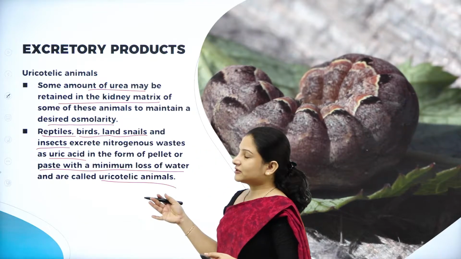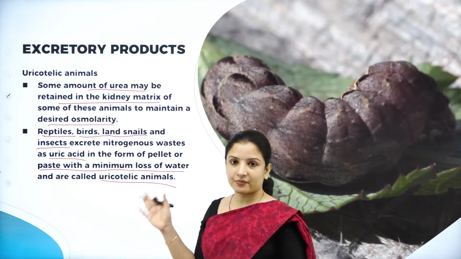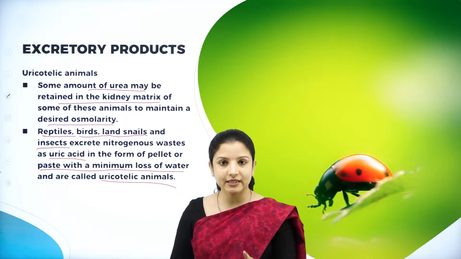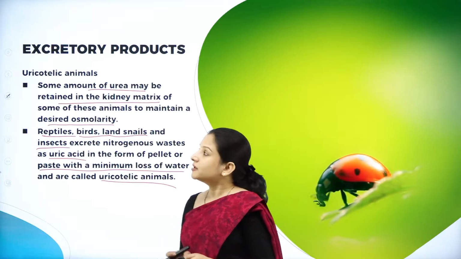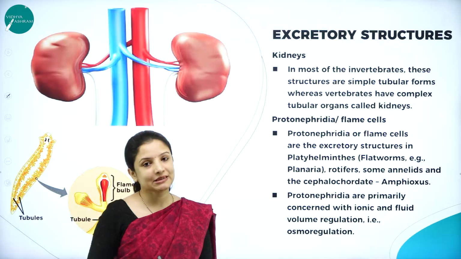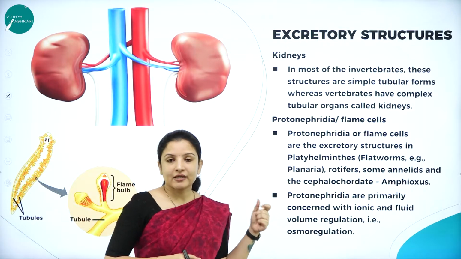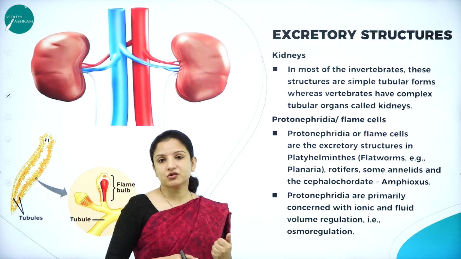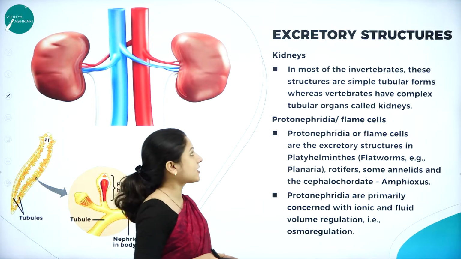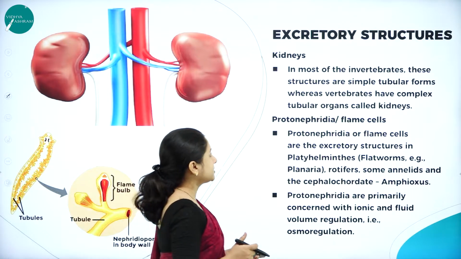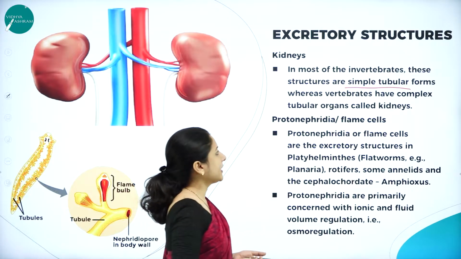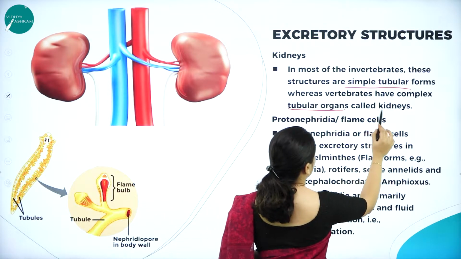So now we have understood, based on the different types of excretory products, there are three types of animals. They are ammonotelic animals, ureotelic animals and uricotelic animals. Next, moving further, let us study the excretory structure, that is the kidney. So the ureotelic and the uricotelic animals, their excretory structure is the kidney. How exactly does the kidney look? What is its structure? In most of the invertebrates, they are simple tubular structures, whereas in the vertebrates, they have a complex tubular organ called the kidney.